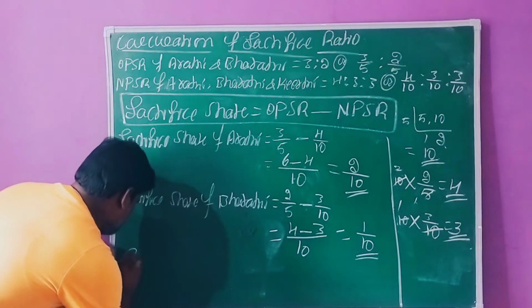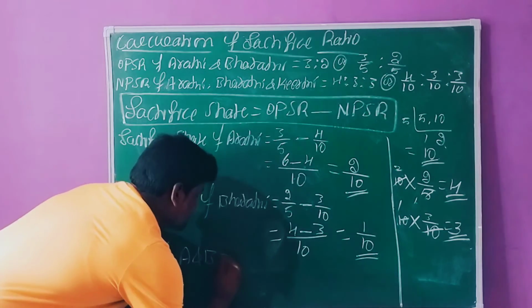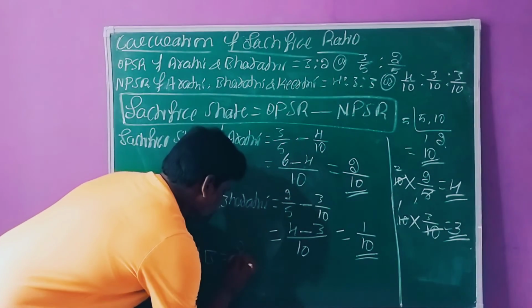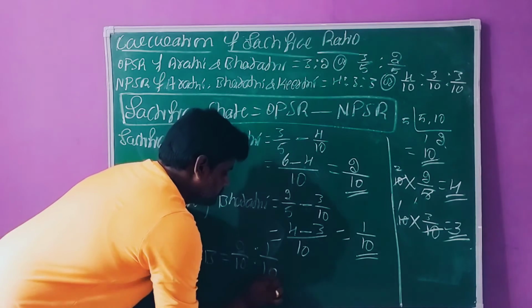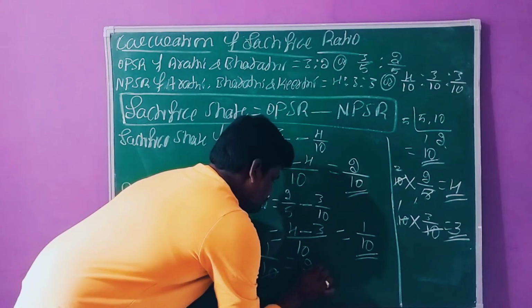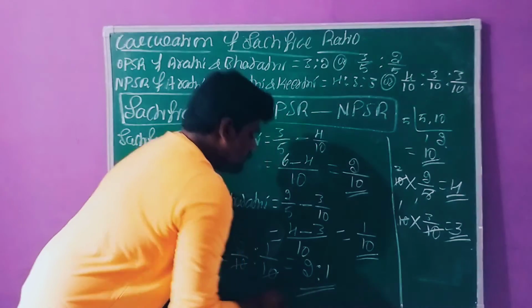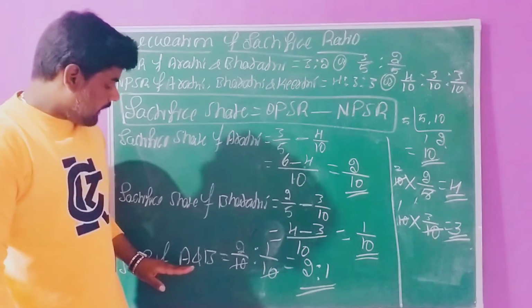The sacrifice share of Arti and Bharati is 2 by 10 is to 1 by 10. Cancelling 10, we get 2 is to 1. This is the sacrifice ratio of Arti and Bharati.